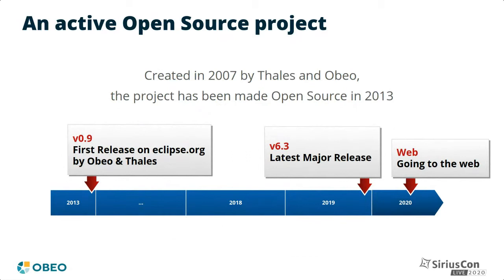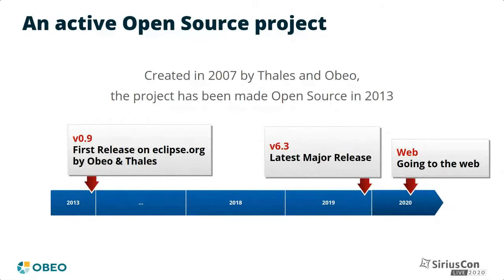Both Sirius and Capella were released as open source projects in 2013 inside the Eclipse Foundation, and since then, both have been actively maintained with major releases every year. Actually, we just released the latest version of Sirius just yesterday. Version 6.3.1 is available right now as part of the June 2020 Eclipse simultaneous release.